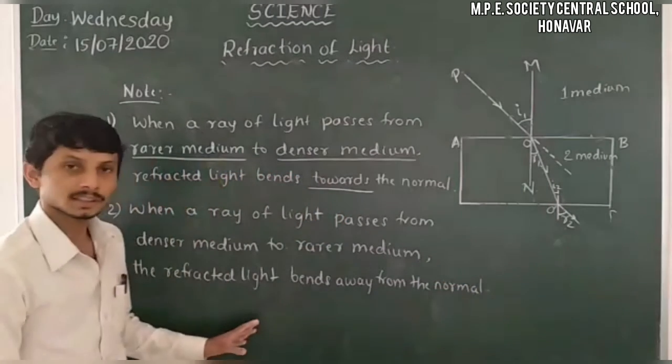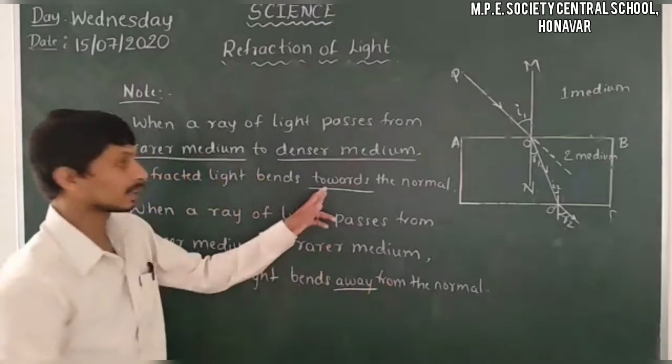So these are the two cases. Here it bends away from the normal, and here it bends towards the normal.